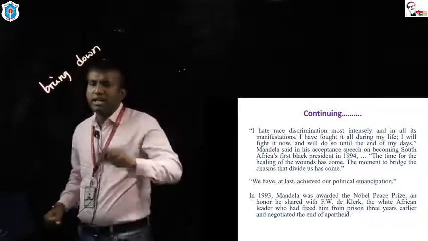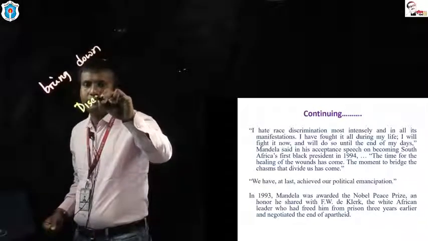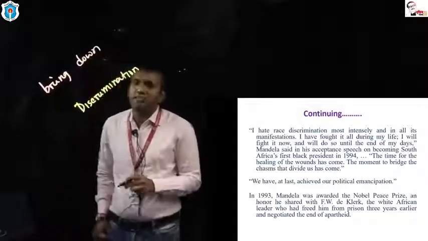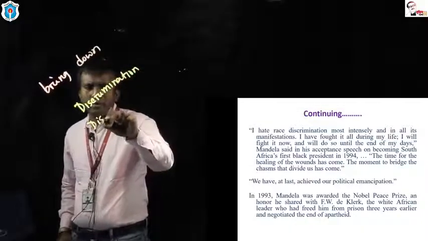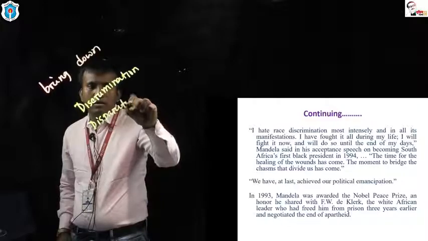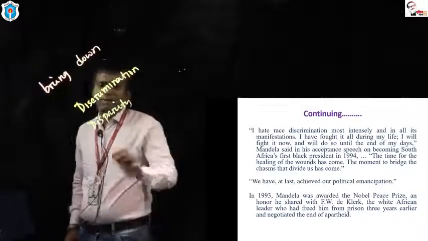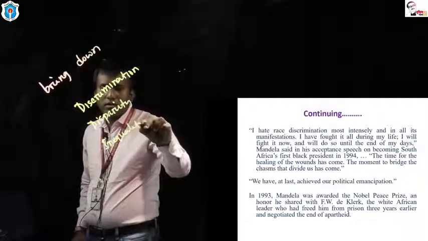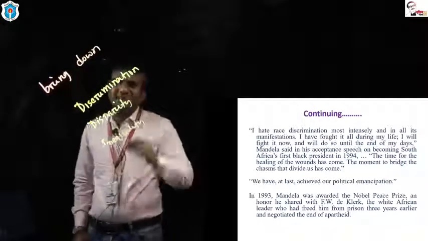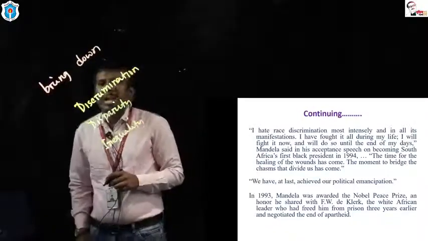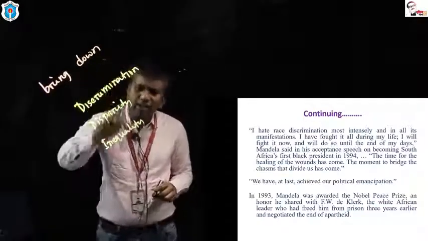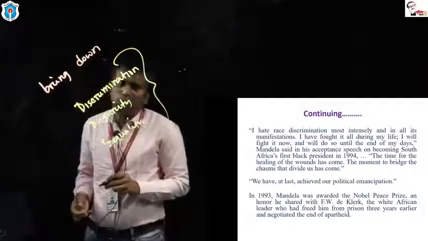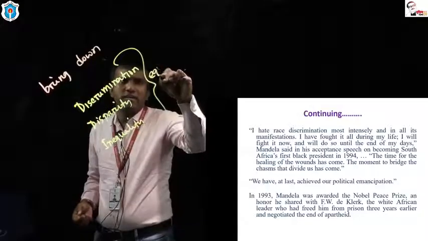Look at the board. Discrimination, the word. The synonym of discrimination, you can say disparity. The synonym of disparity is inequality. These three are synonymous to each other. What is the antonym of discrimination, disparity, or inequality? The antonym of discrimination or disparity or inequality is, you can say, equality.